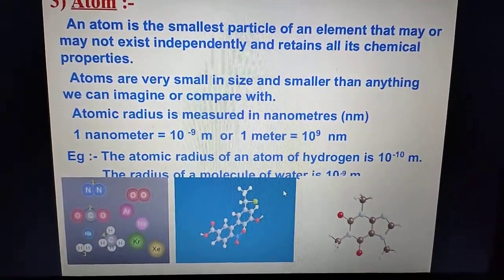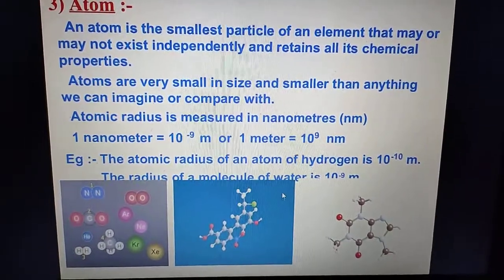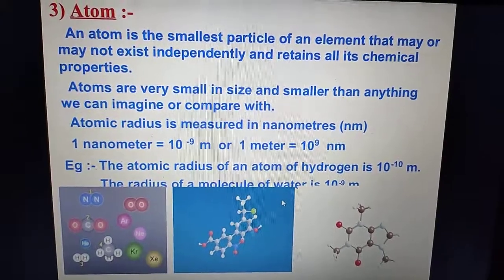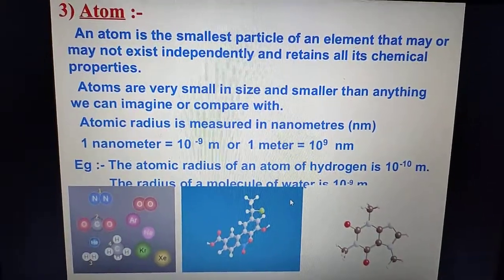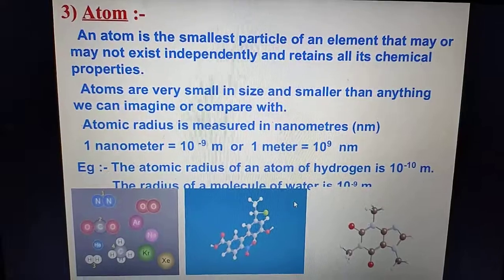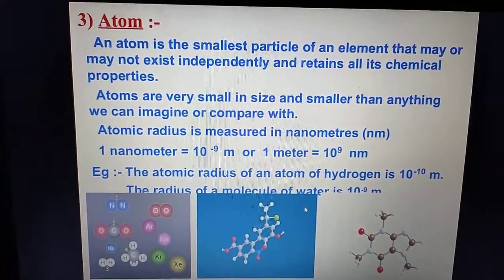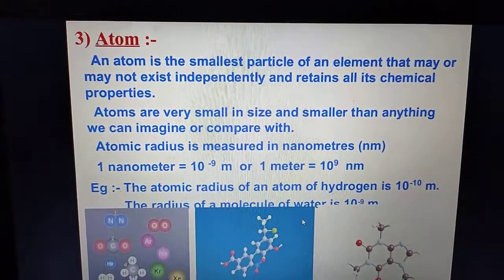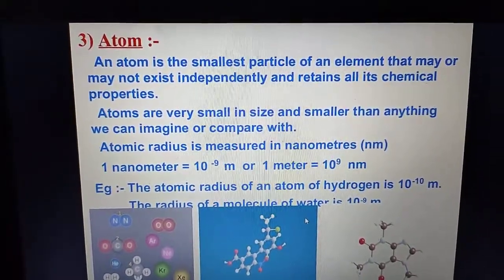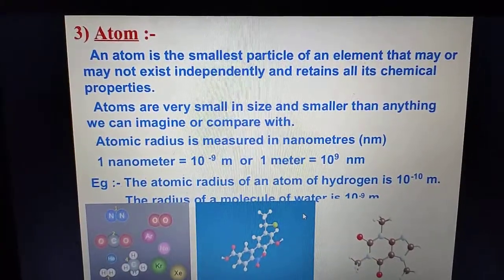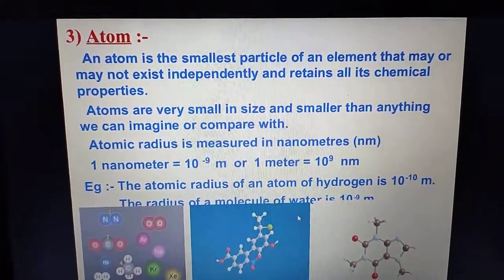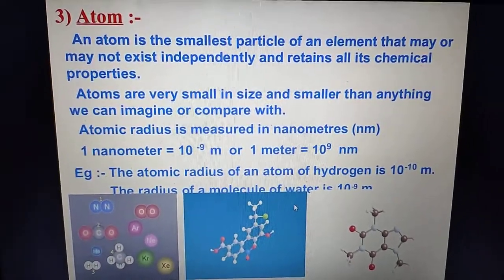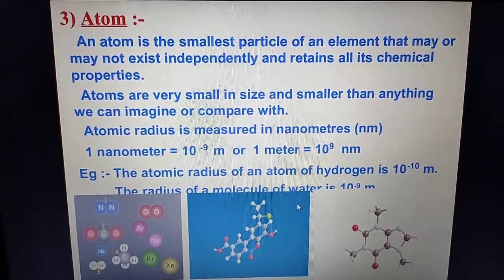Now let's see atom. Atom is the smallest particle of an element that may or may not exist independently and retains all its chemical properties. In your book also it has written that it is the smallest particle that takes part in a chemical reaction. Then further it has written that an atom maintains its chemical identity throughout all chemical and physical change. Suppose if any physical and chemical changes occur, then that atom maintains its chemical identity.